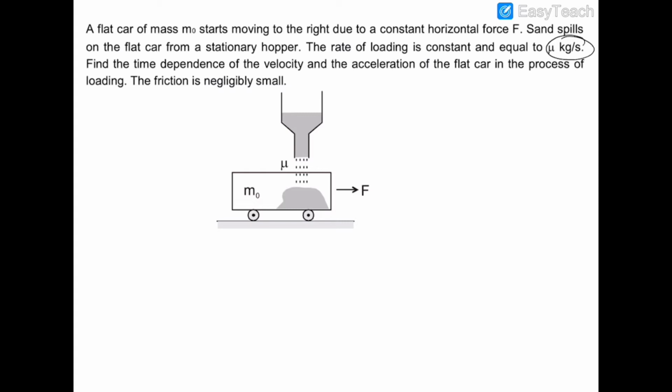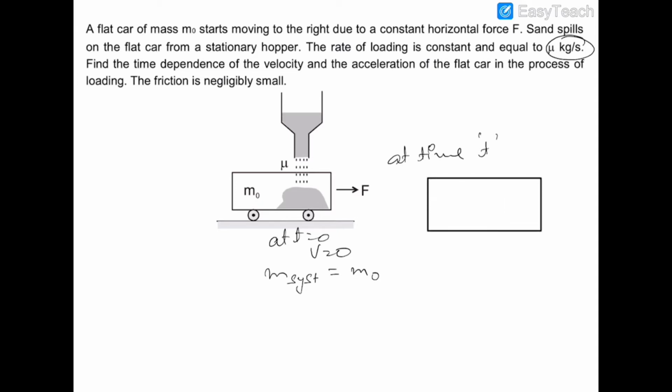So in this question, the initial velocity at t equal to 0 was v equal to 0 and the mass of the system was m naught. But at some time t, the mass of this car is, let's suppose, m, and m would be equal to m naught plus mu t, because m naught was the mass of the empty flat car and mu t is the additional mass which is being added by the hopper.